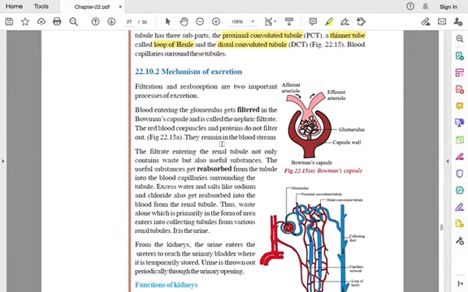Now we will see the mechanism of excretion. There are two important processes of excretion. The first one is filtration, the second one is reabsorption. In the filtration process, the waste materials get filtered, and in reabsorption, if there are any useful things like sodium and chloride or excess water, then they are reabsorbed back. So filtration and reabsorption are the two important processes of excretion.